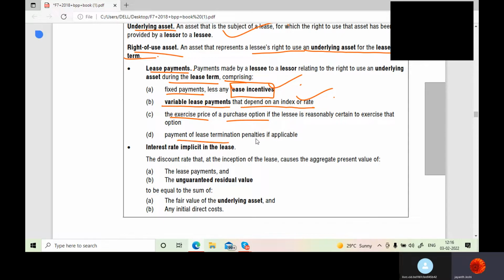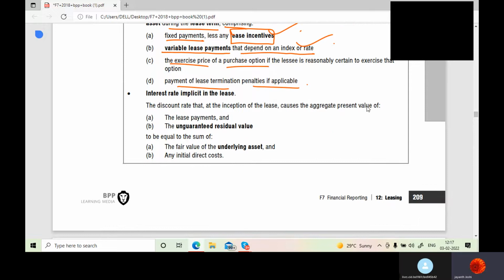Payment of the lease termination penalties if applicable. Like if you terminate the lease in between, there will be a penalty. Got it? You have to pay some penalty and you can terminate that. Are you following, Abhinav? Yes, sir.